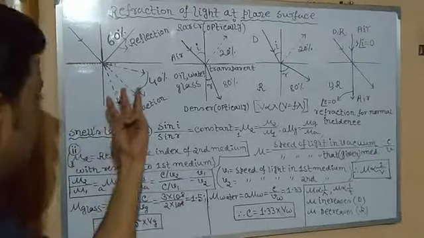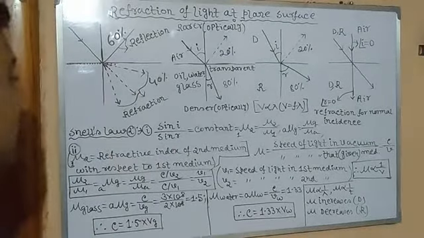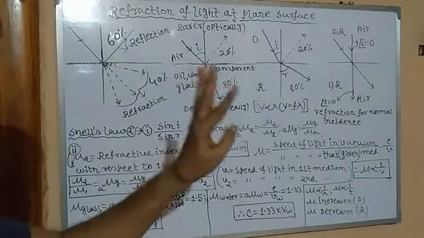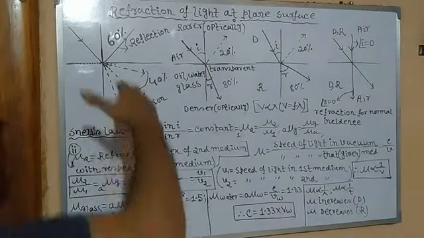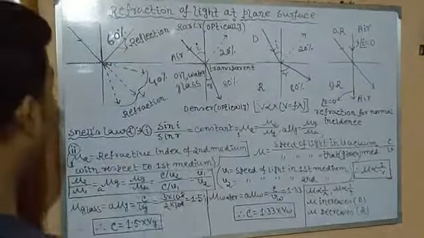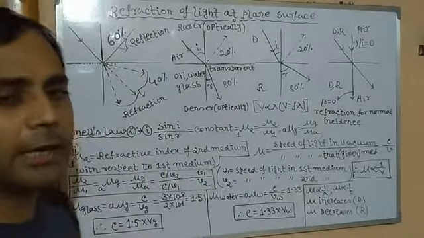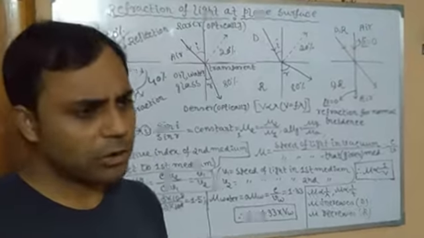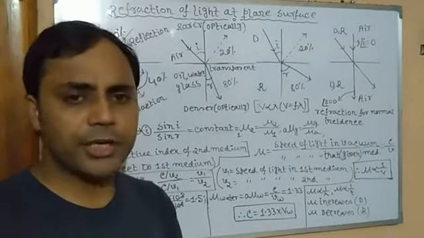You can see, which has been shown by 3 dots. Now its direction can be of 3 types, isn't it? It may move towards the normal or away from the normal, or it may pass undeviated. Very clear. This is refraction. So refraction means change in medium.